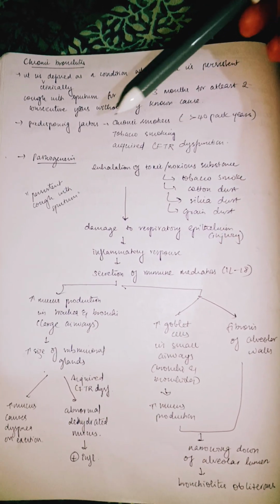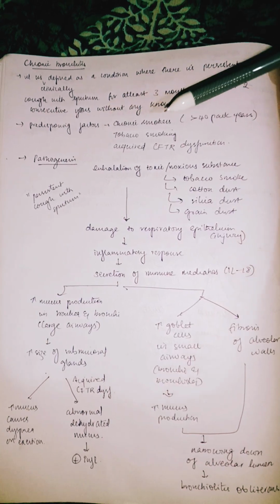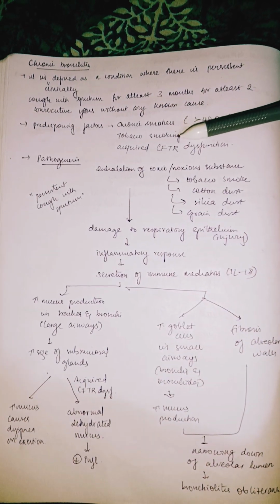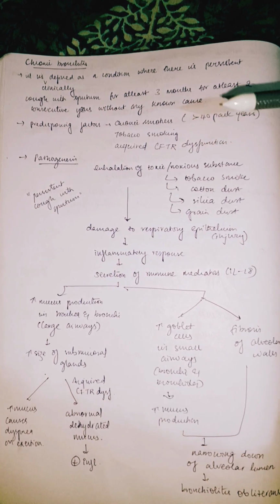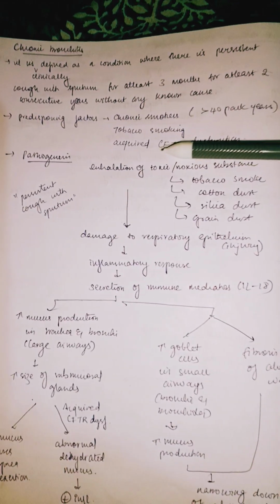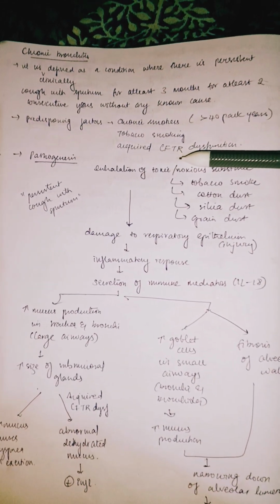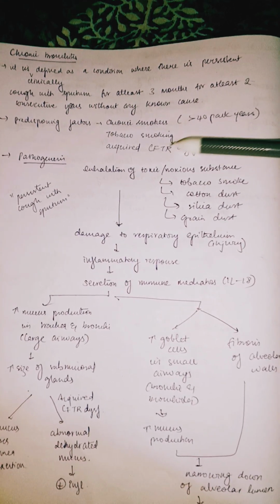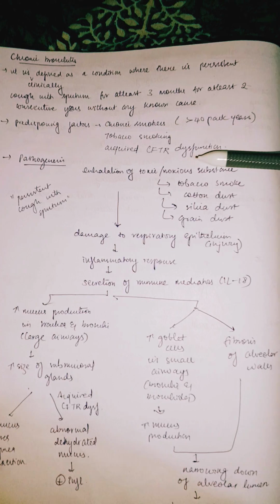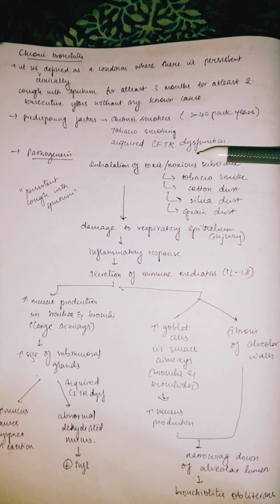So, what are the predisposing factors of chronic bronchitis? That is your chronic smokers, tobacco smoking, and acquired CFTR dysfunction. So basically, CFTR is cystic fibrosis transmembrane regulator dysfunction. If this protein is impaired, then your mucus can become dehydrated and abnormal.